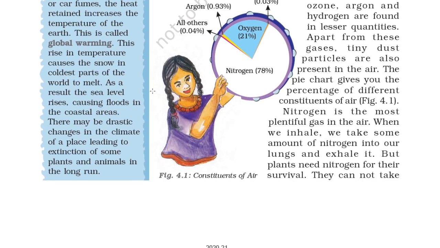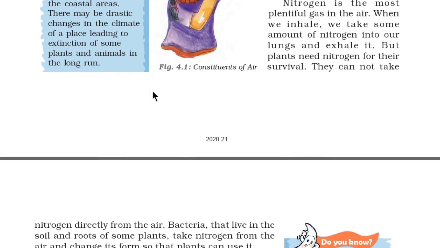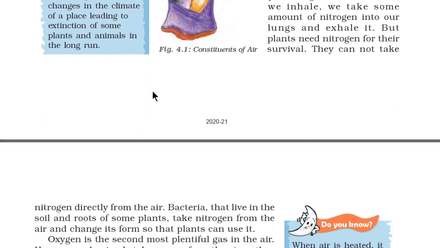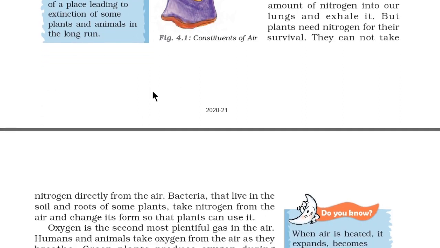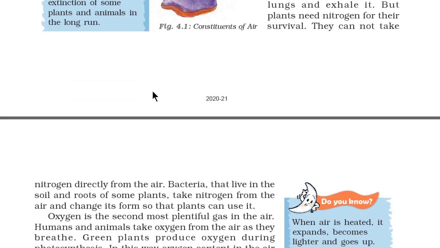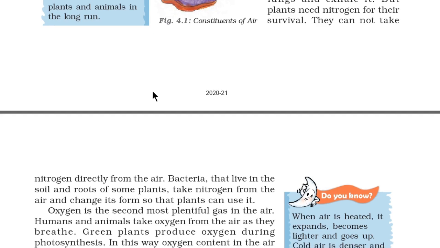When we inhale, we take some amount of nitrogen into our lungs and exhale it. But plants need nitrogen for their survival. They cannot take nitrogen directly from the air. Bacteria that live in the soil and roots of some plants take nitrogen from the air and change its form so that plants can use it. So we have seen in the science chapter of plant that nitrogen is taken by the bacteria, and these bacteria leave some waste and the plant uses it from the soil through the root.